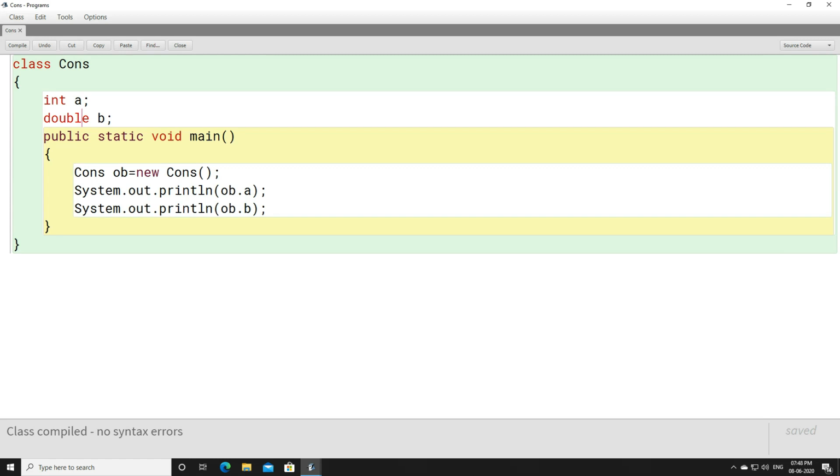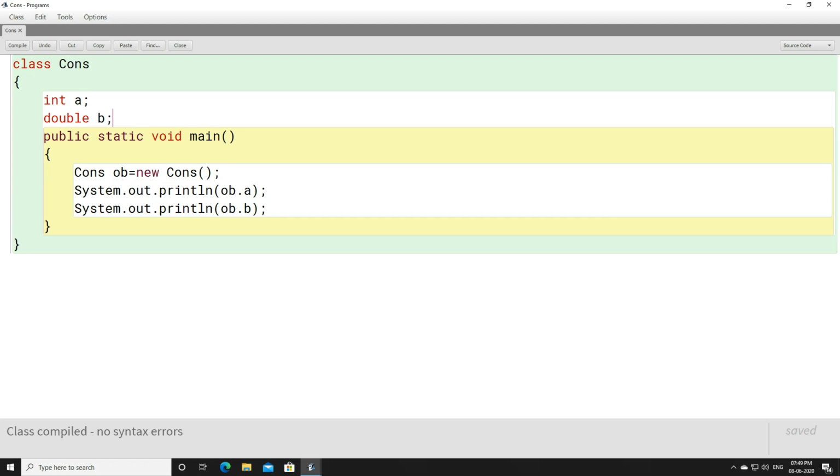This is where you will come to know the use of the default constructor. Be very clear that whenever an object is created, even if you don't have a default constructor, the compiler will make a default constructor automatically in the background of the program.